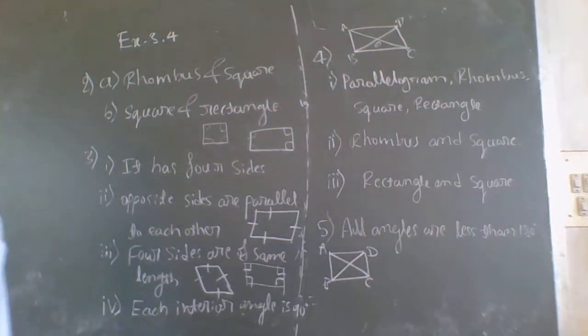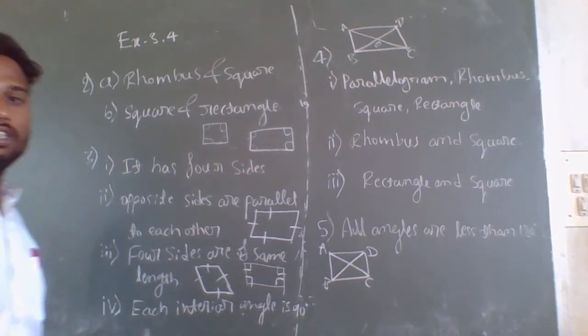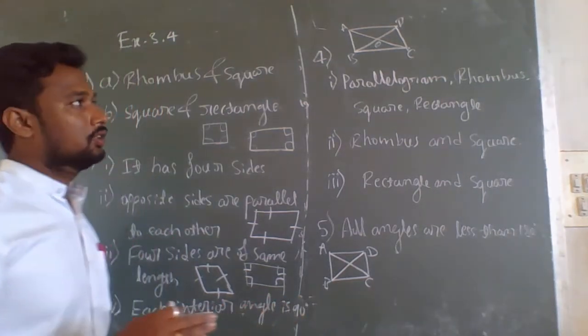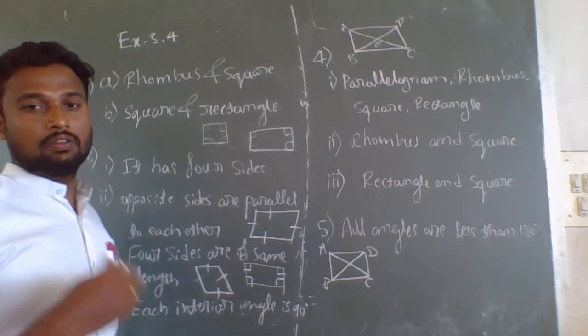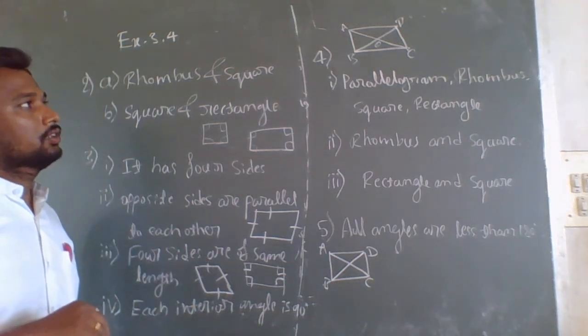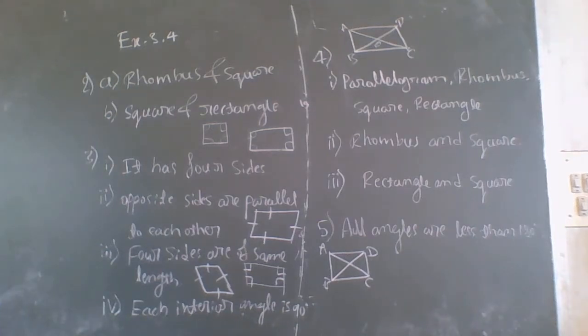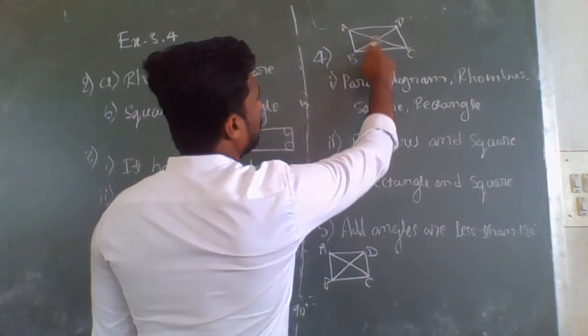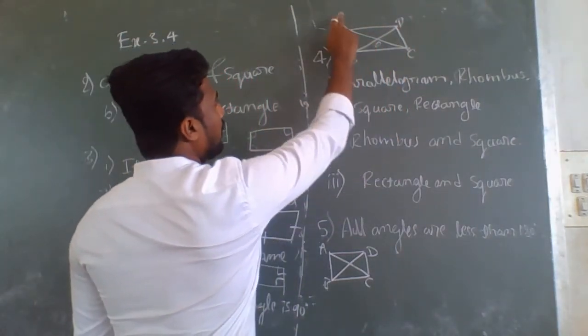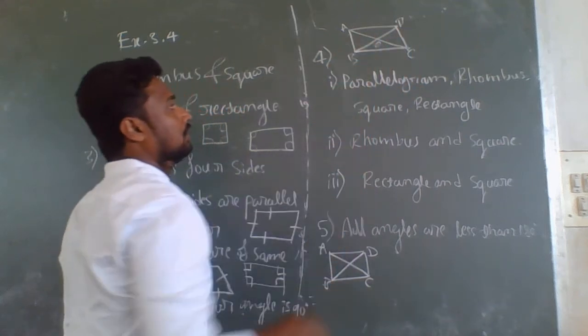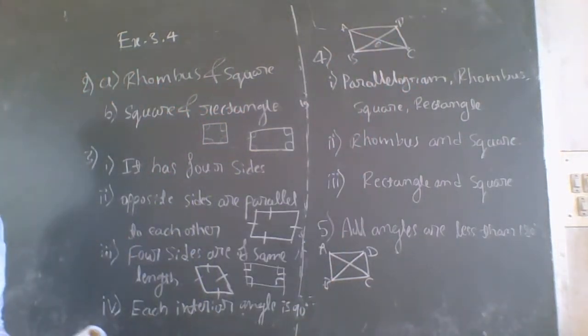In a parallelogram, diagonals always bisect each other, meaning each diagonal divides the other equally. So OB is equal to OD and OA is equal to OC. Therefore, in a parallelogram, diagonals always bisect each other.